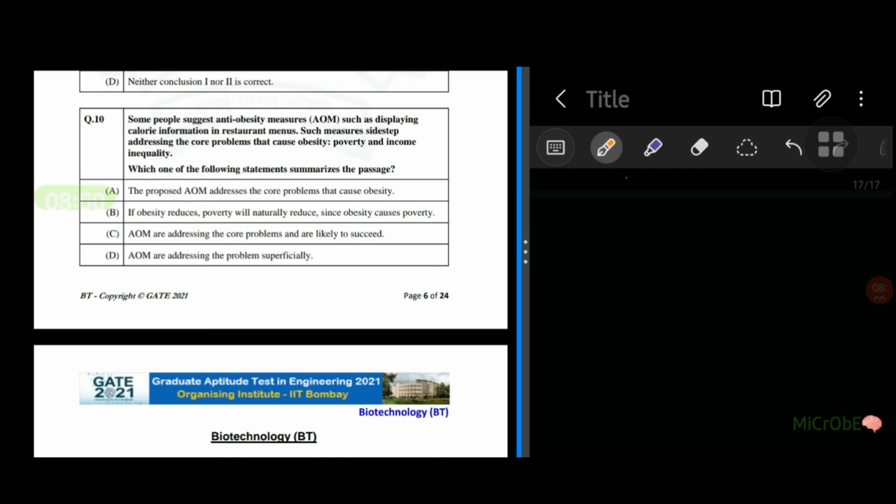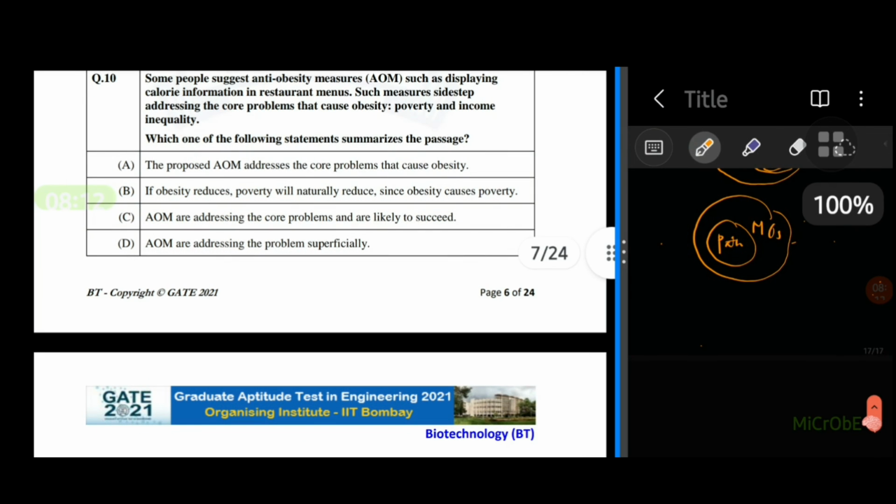So the 10th and final question of this 2021 GATE Biotechnology paper. Some people suggest anti-obesity measures such as displaying calorific information in the restaurant menus. Such measures sidestep addressing the core problem that causes obesity, poverty and income inequality. Which one of the following statements summarizes the passage? So just go through all the options and we can find out what is the answer. So we have to understand what is given in the passage.